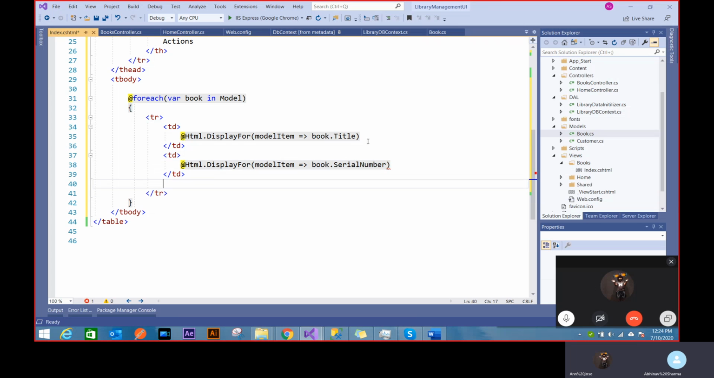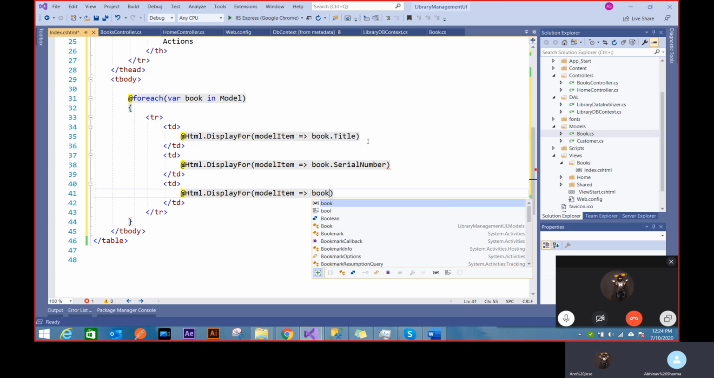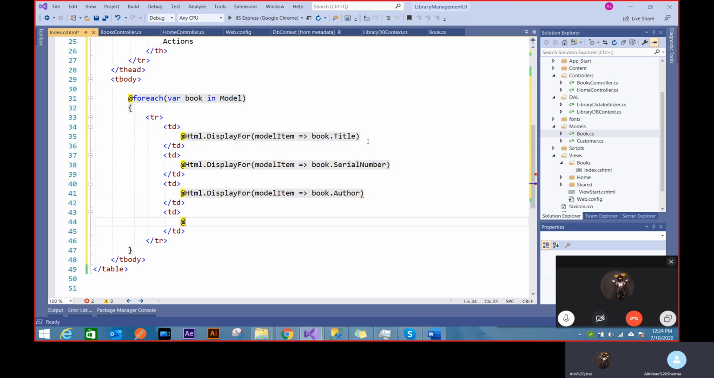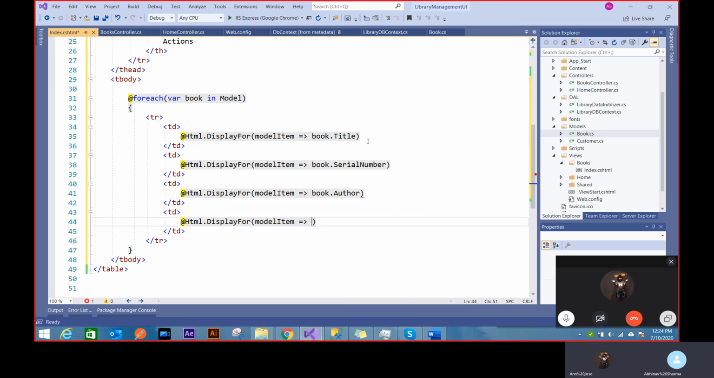So let's create book dot serial number. That's the third. So HTML. And when I'm writing it, it's pretty fast because everything is helping me, right? This Visual Studio is helping me a lot with the next thing. So I don't have to really think about author. I just write A and everything comes. So the coding becomes very fast. Book dot publisher,